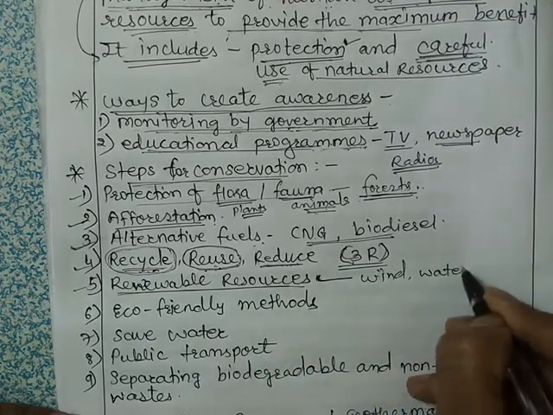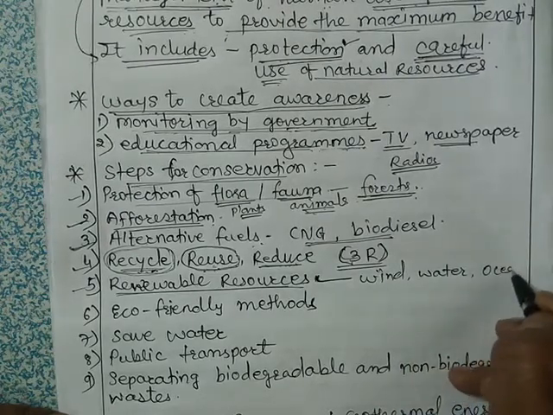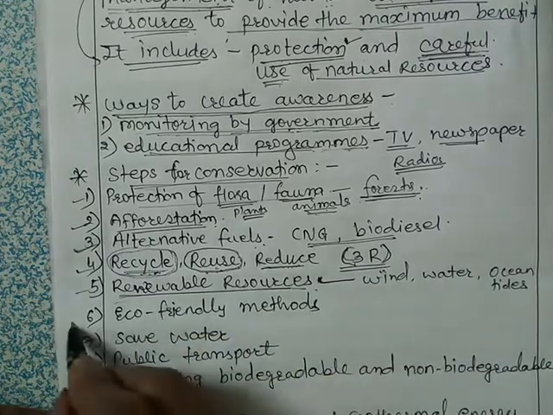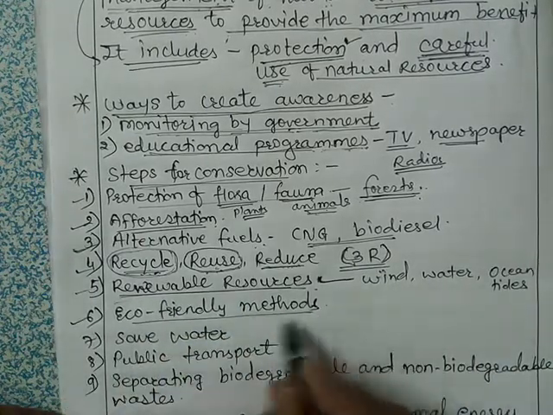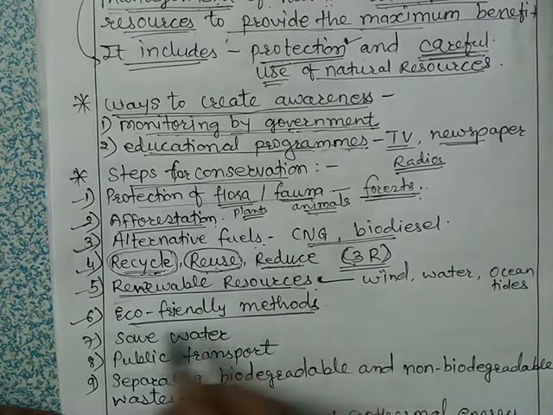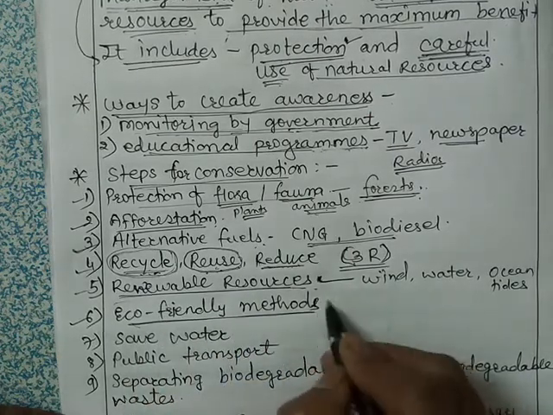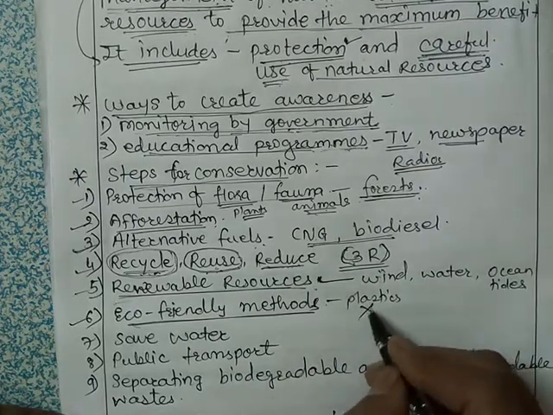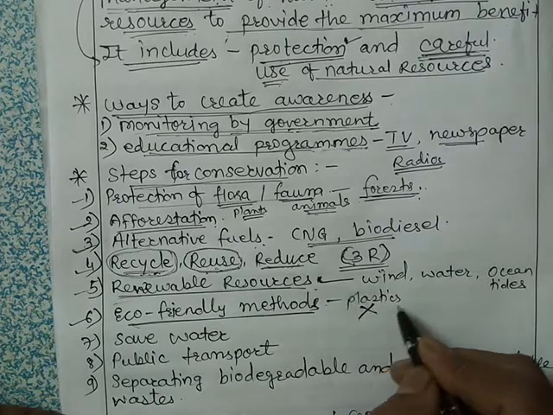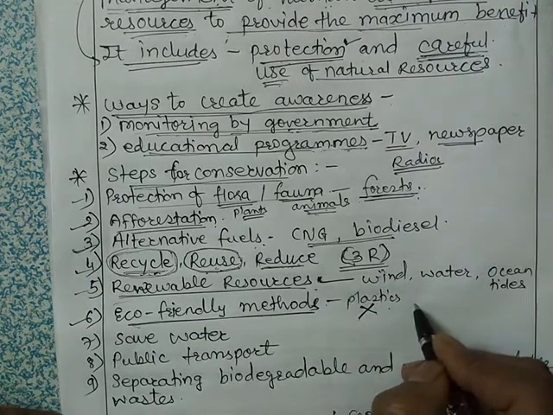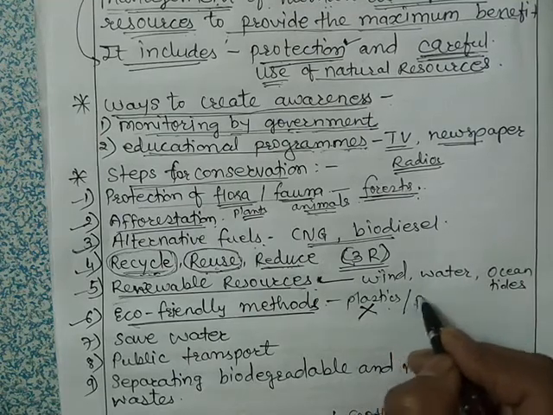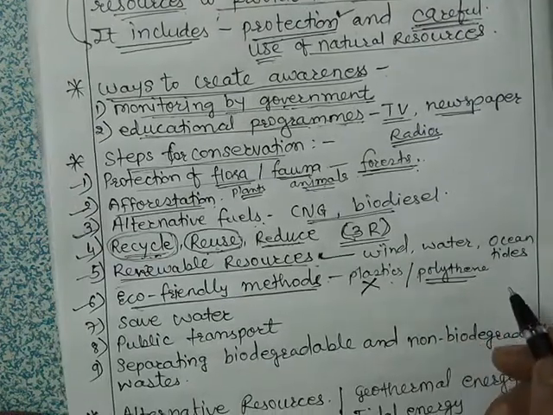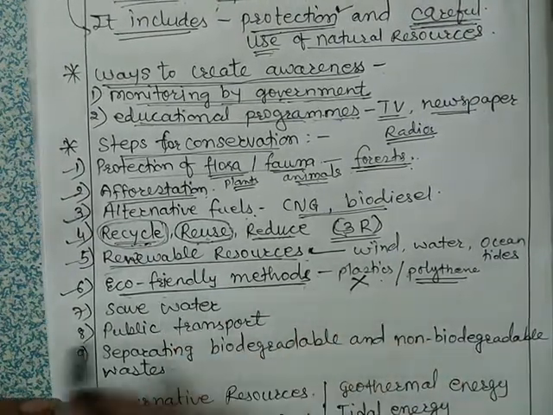water, ocean water or ocean tides. These are some renewable resources. Then eco-friendly methods, we should protect our environment by eco-friendly methods, like not using plastic or disposable. We can ban, or we can lessen our use of plastic and other things that are made up of plastic. Also polythenes, these are very harmful for the environment. So eco-friendly methods we can use.